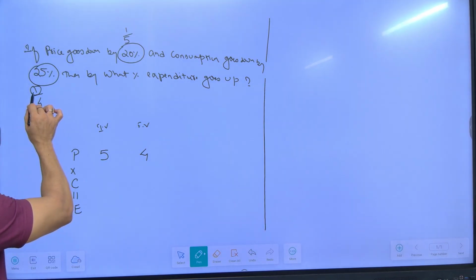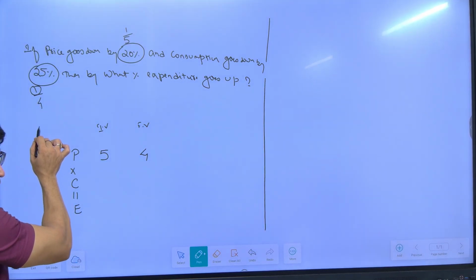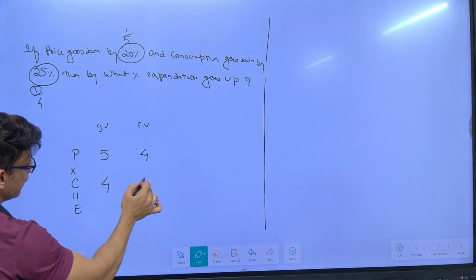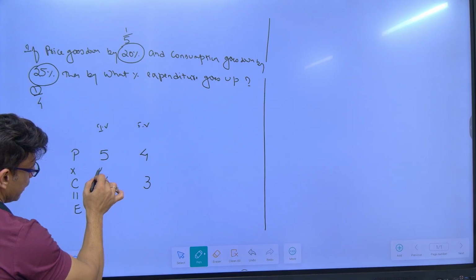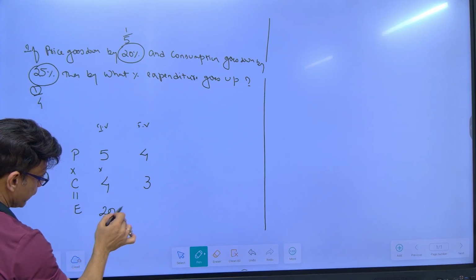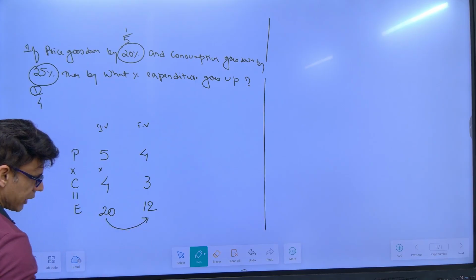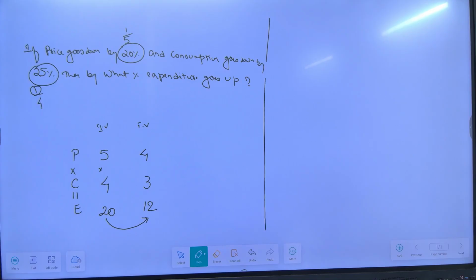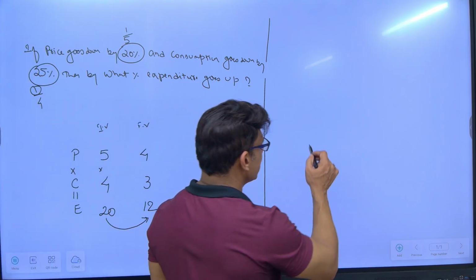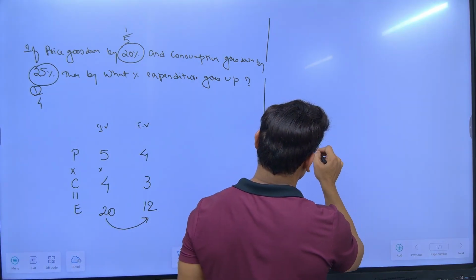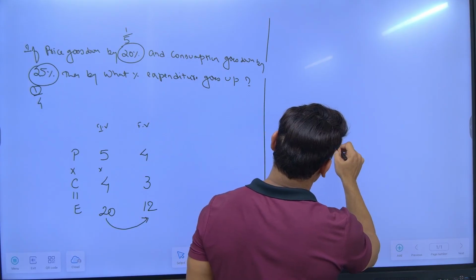And consumption also goes down by what? 1 on a base of 4. 4 initial tha. Next is 3. 5 4s are 20. 4 3s are 12. So your expenditure has gone down by what? 20 to 12, right? So 20 to 12 there is a decrease of 8 over a base of 20. So I have to find out 8 by 20. 8 by 20 is what? 2 by 5.